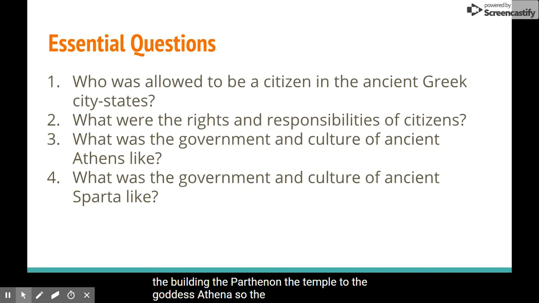So the four essential questions that will be answered today. One, who was allowed to be a citizen in the ancient Greek city-states? Two, what were the rights and responsibilities of citizens? Three, what was the government and culture of ancient Athens like? And four, what was the government and culture of ancient Sparta like?